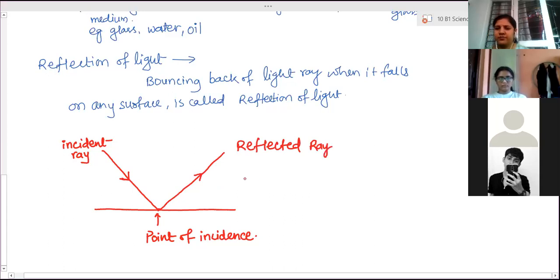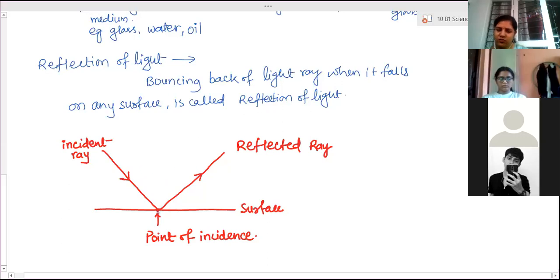Able to understand? Incident ray, that is one of the light rays from the source, falls on this surface. And then it will reflect back. That means it is bounced back into the same medium. Same medium, the light ray moves back. So this property of the light is called reflection.